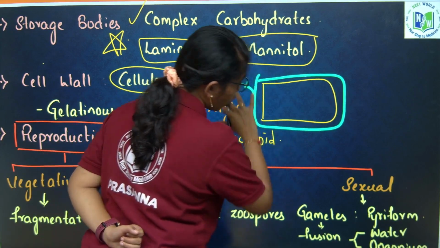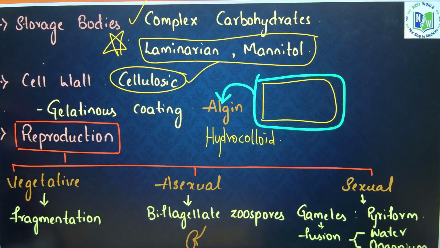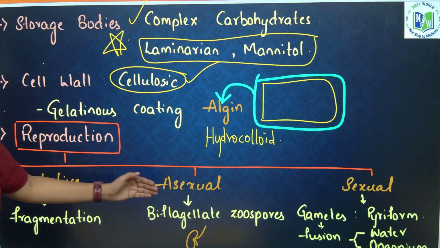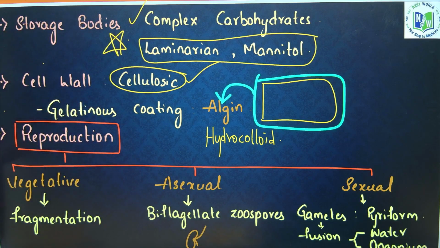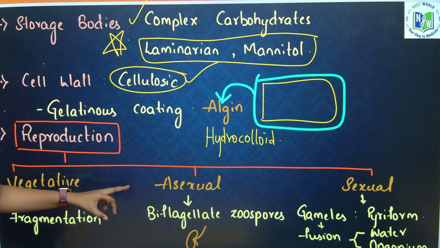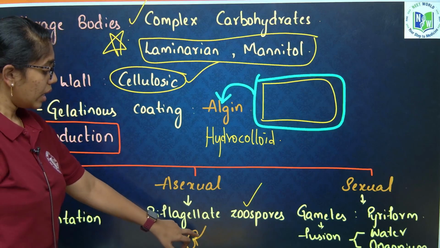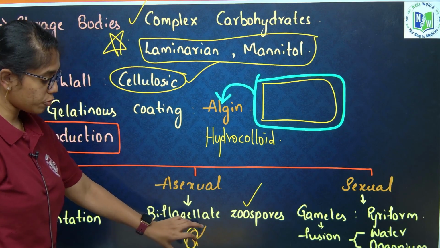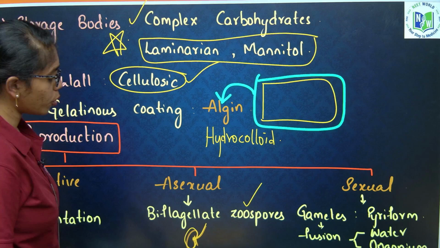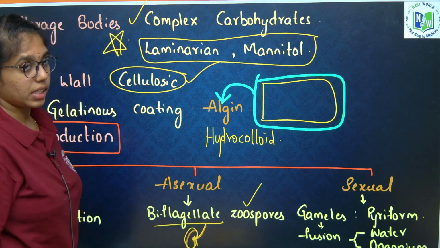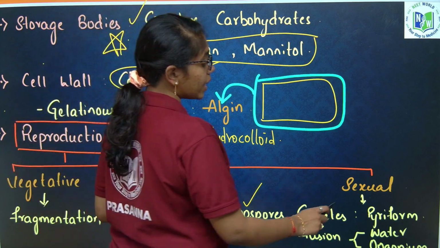Hydrocolloid which is present over the cell wall of brown algae is what? Algin. Next, under reproduction, we have vegetative, asexual and sexual reproduction, wherein vegetative reproduction purely includes fragmentation. Asexual reproduction includes biflagellate zoospores, wherein the spore has two flagella, one long and one short. So, zoospores here are what? Biflagellate. Next, sexual reproduction also includes pyriform gametes.